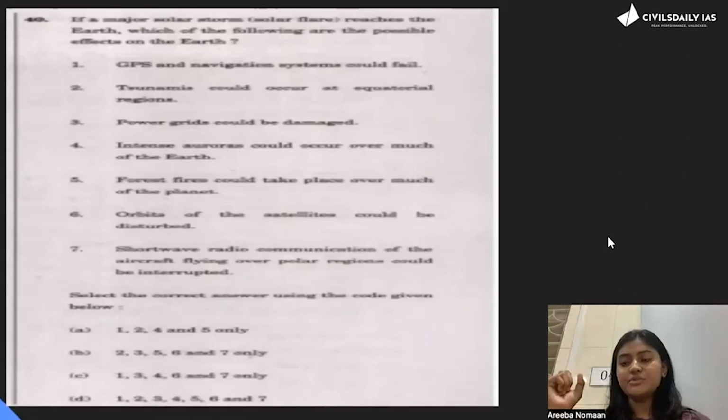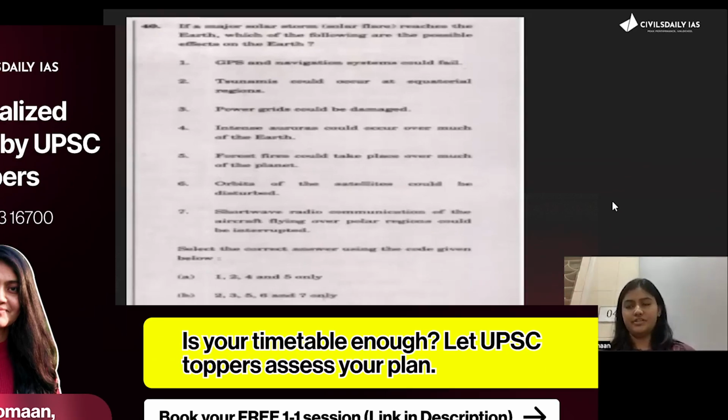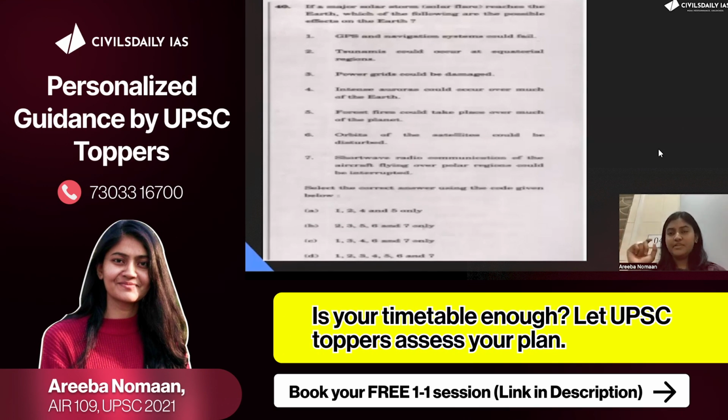Now, forest fires could take place over much of the planet. So a lot of people made a mistake here. They thought that solar flare has some direct impact on fires on earth. But solar flare's direct impact is with magnetism and electricity. It doesn't affect much of the fire or the temperature of earth. So again, it's a trap. This question is a trap through the forest fire option. If you go by this option, you will ultimately land on the incorrect option.